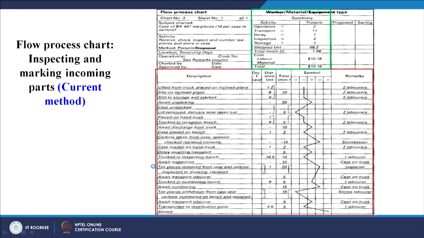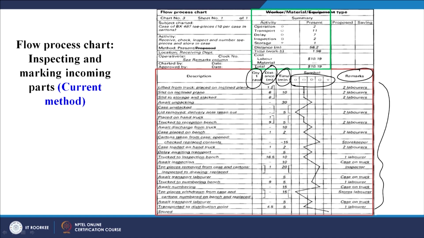Then this is the flow process chart, inspection and marking, where much more detail is given. We can see quantity, distance and time are mentioned. These are the 5 symbols that we use: circle, which represents operation, transportation, delay, inspection and storage, and what is happening. The remarks are also given, how many people are involved. Whatever details are given, they are mentioned here.